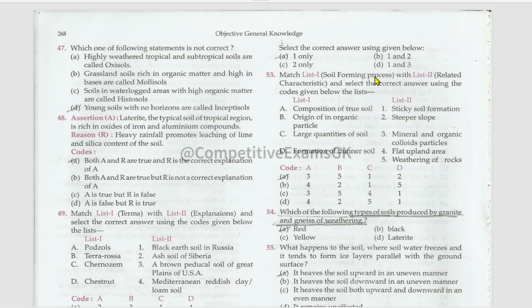Another matching: list one of the soil forming process and list of the related characteristic. Composition of true soil, mineral and organic colloids particles. Origin of inorganic particle, weathering of rocks. Large quantities of soil, sticky soil formation, formation of inner soil, that is steppe slope. Which of the following types of soils produced by granite and gneiss weathering? That is red soil.